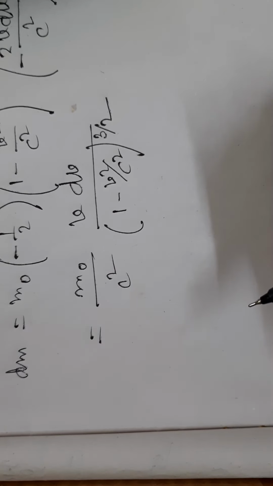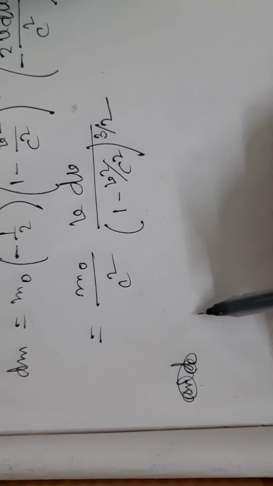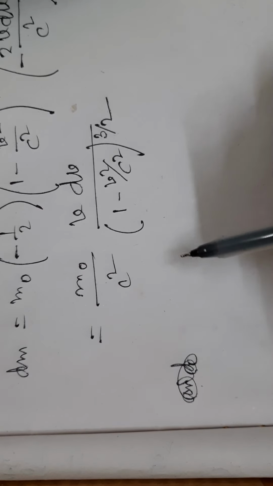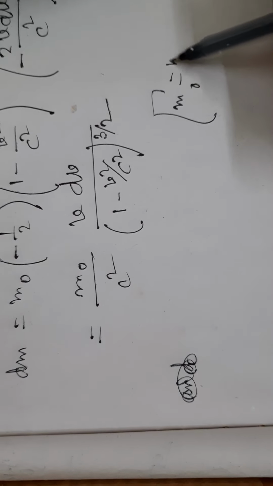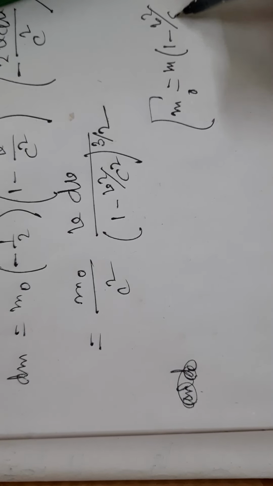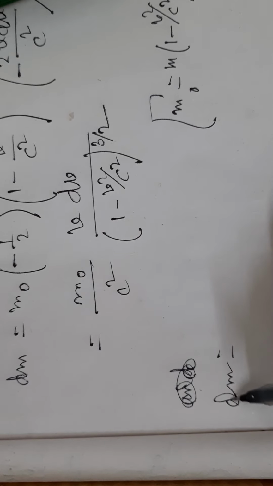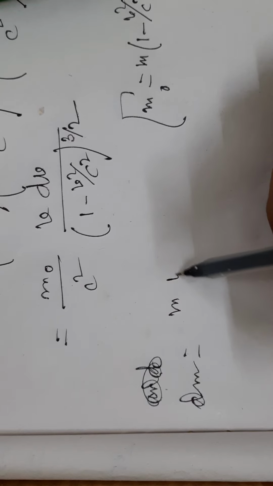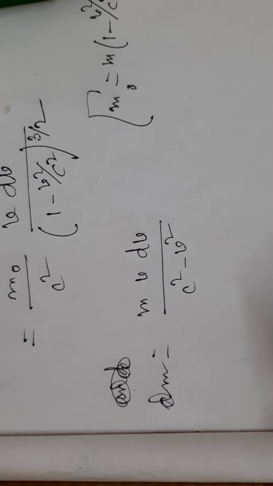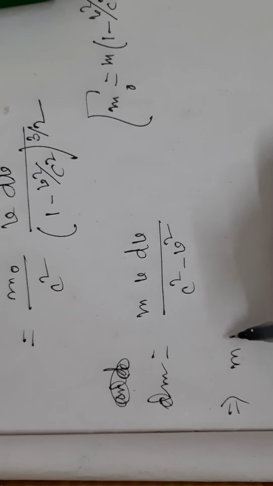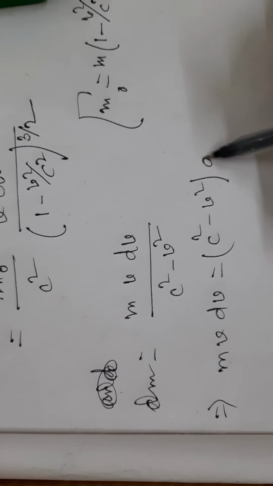And from equation 1, we know that m0 equals m into 1 minus v square by c square to the power half, so that dm equals m v dv by c square minus v square, or m v dv equals c square minus v square times dm.